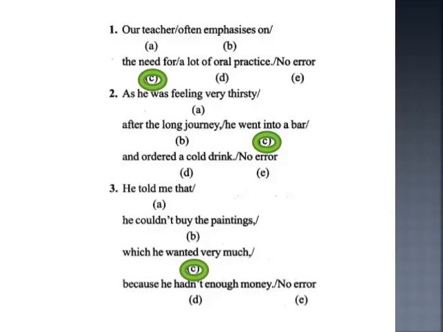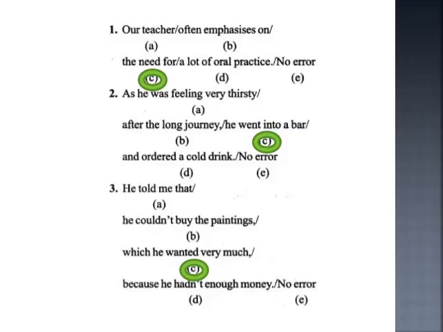So now here the answer is C. Why C is the answer? Now remember here, he told me that. There is a clause there, and this clause is in simple past tense. He told me that he couldn't buy the paintings which he had wanted very much.